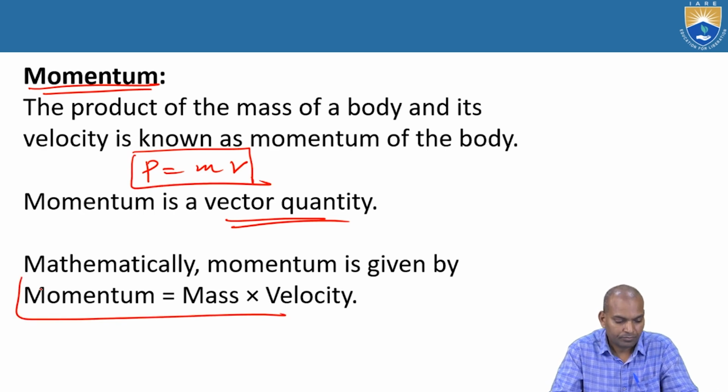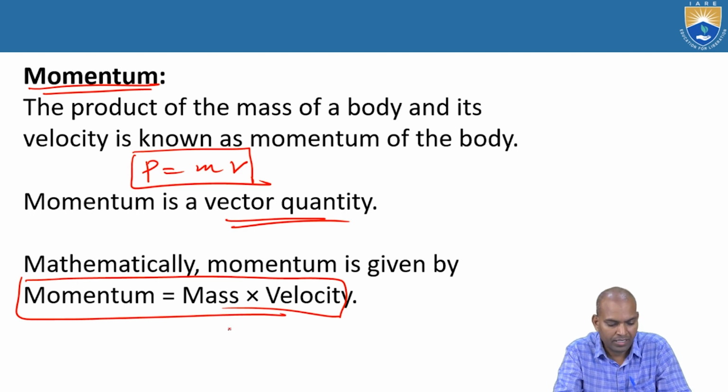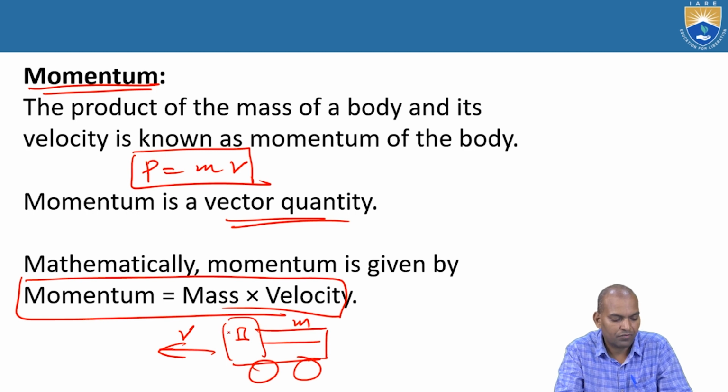Now, what are some examples of momentum? When a car is moving on the road, it has certain momentum. The car has a certain mass with velocity, that is m times v. When the vehicle is moving with a certain velocity, having mass and velocity, this vehicle has momentum.